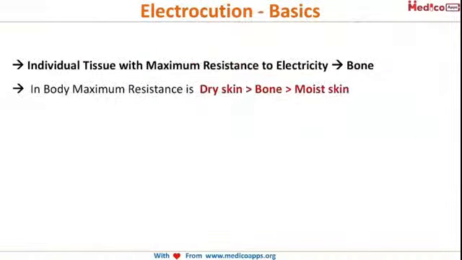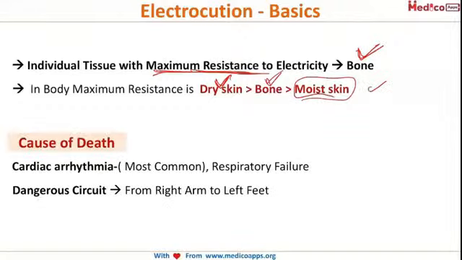Now, the individual tissue with maximum resistance to electricity in the body is bone. Bone has maximum electrical resistance. Among the skin, maximum resistance is seen in dry skin, and bone is more resistant than obviously your moist skin. What is the cause of death in electrocution?